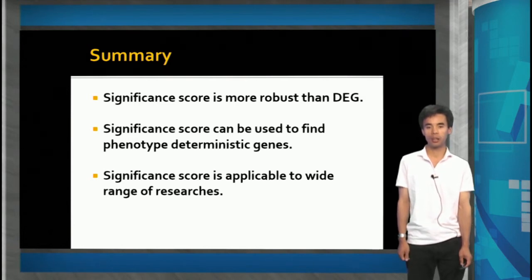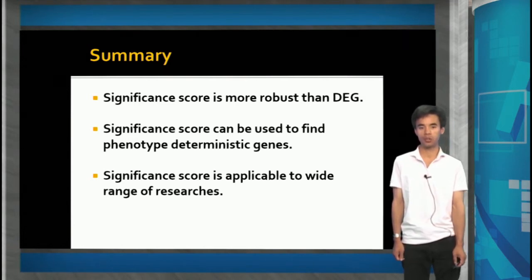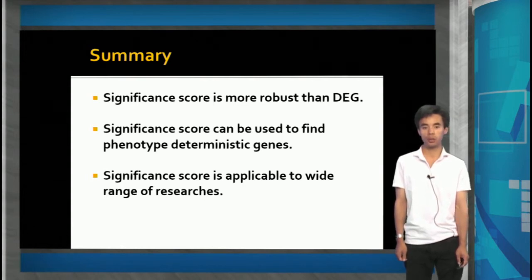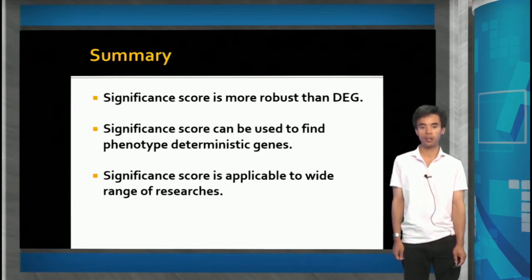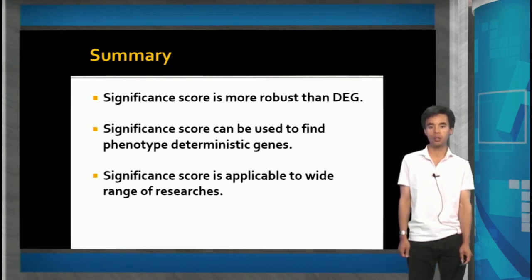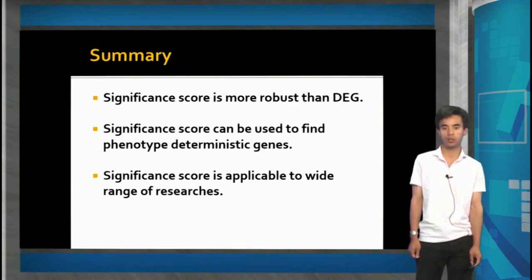To sum up, identification of phenotype deterministic genes has a long history since the advent of high-throughput gene profiling. However, most of the methods utilize differentially expressed genes between 2 phenotypic groups. Therefore, the methods are inapplicable if there is no expression difference, as in the drug response case. Moreover, using DEG showed inconsistent results in many studies.